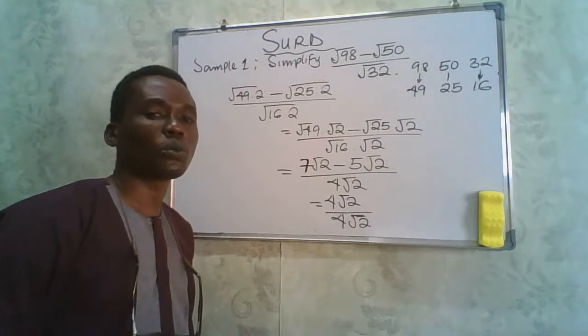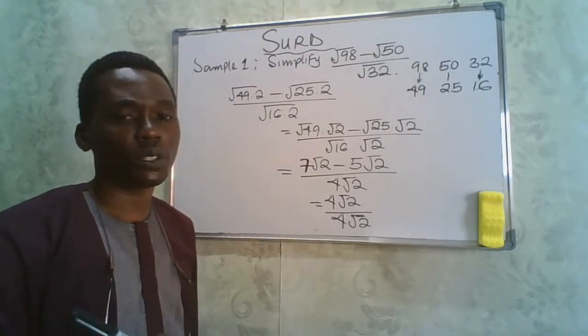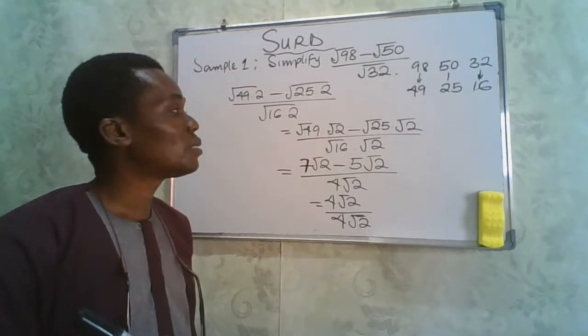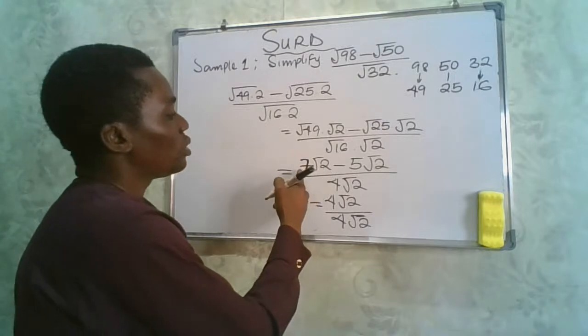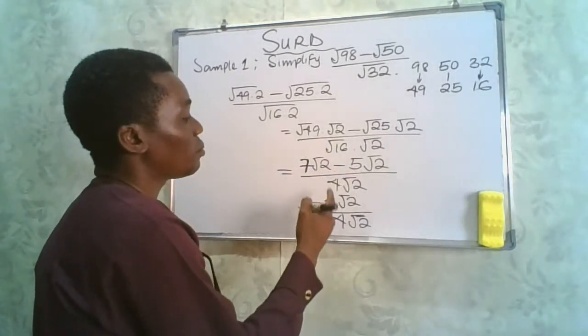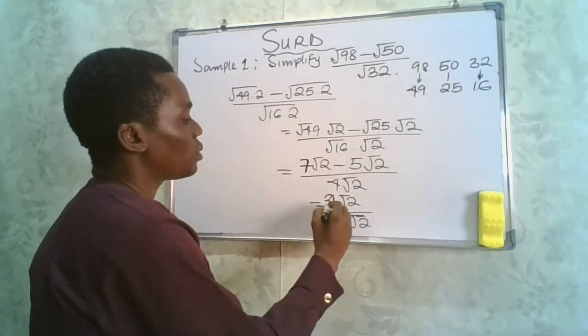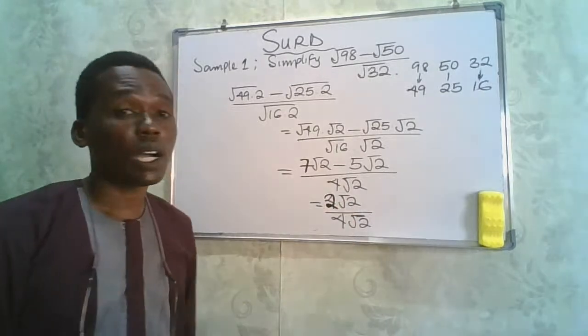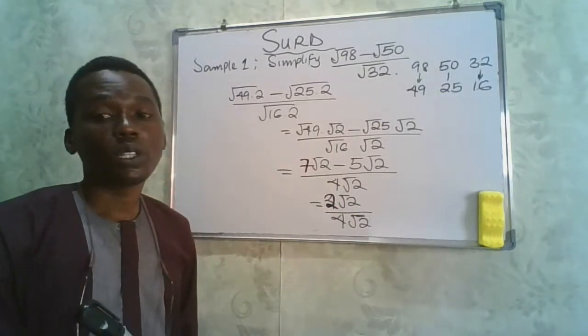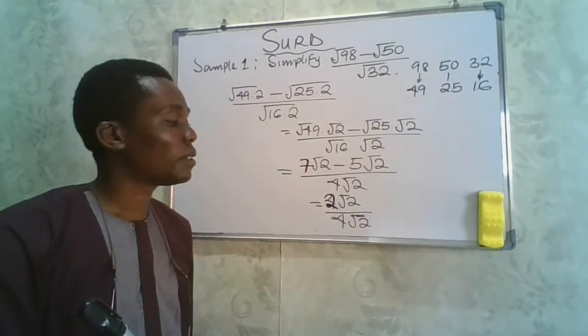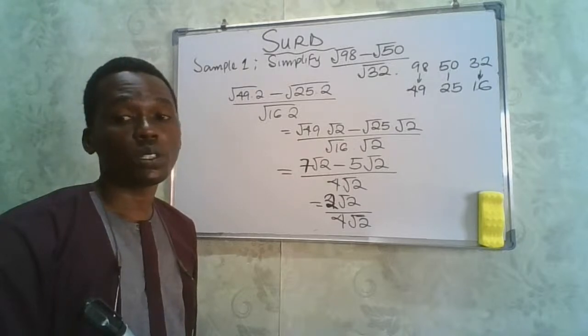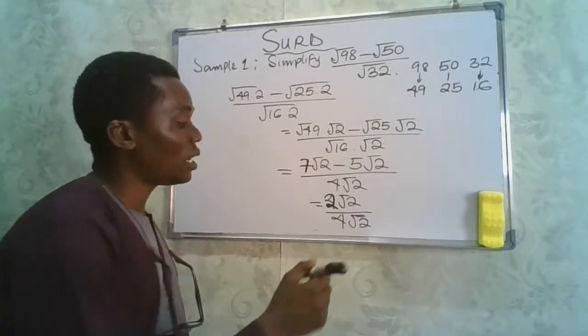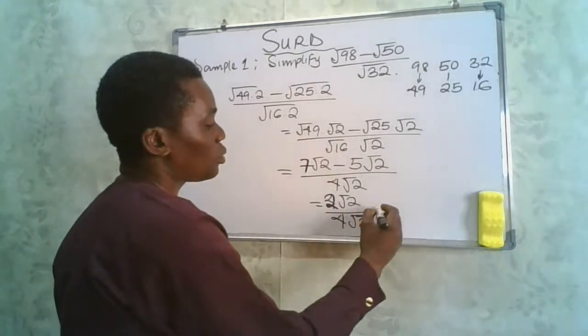Sorry about that. Square root of 49 is going to give us 7. I didn't get that right. So this is going to give us 7 minus 5. 7 minus 5 is going to give us what? 2. So we're going to have 2 root what? 2 root 5. Now 2 root what? 2 root 5. 2 root 2 divided by 2 root 2.